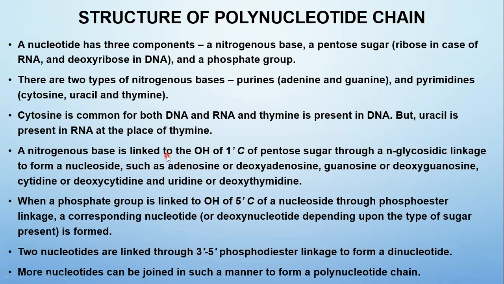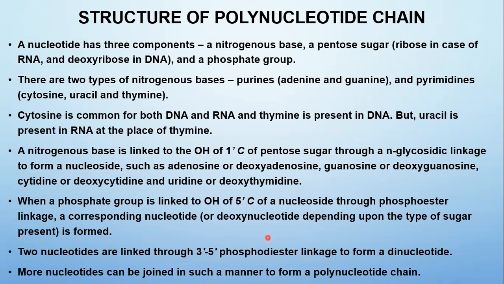Hope you understood. This is a nucleoside formed by a base with pentose sugar. When a nucleoside is added with a phosphate group, it is called a nucleotide. The phosphate group is linked to the hydroxyl group of the fifth carbon of a nucleoside through phosphoester linkage.